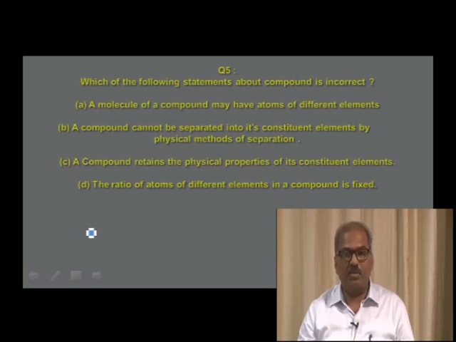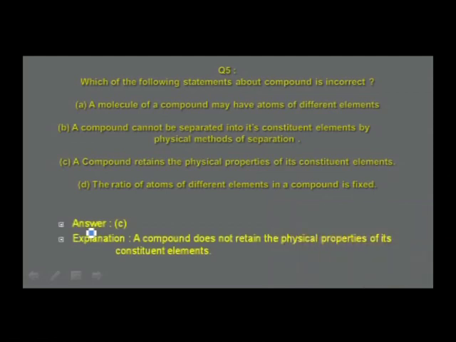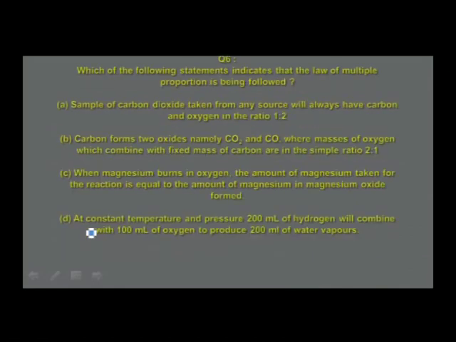Therefore, hydrogen and oxygen have lost their properties during the formation of the compound water. So the answer is option C, that a compound does not retain the physical properties of its constituent elements. In other words, the atoms will lose their properties when a compound is formed.